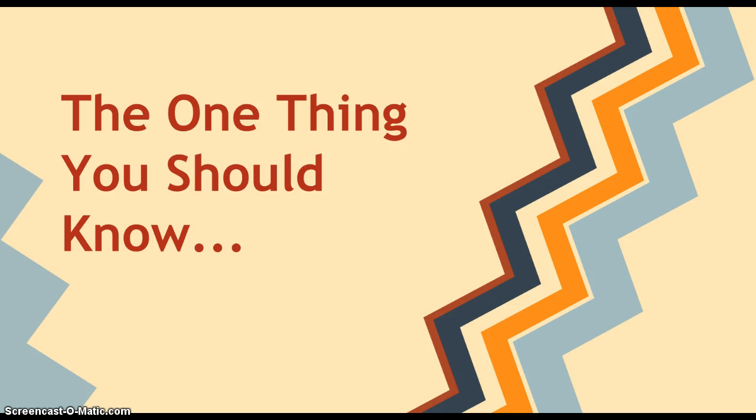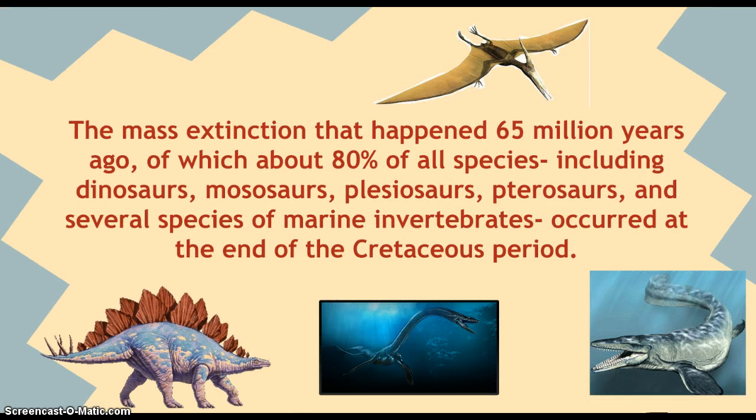And the one thing that you should know about our time period: there was a mass extinction that happened about 65 million years ago, in which about 80% of all species, including dinosaurs, mesosaurs, plesiosaurs, and pterosaurs, and several other species of marine invertebrates, went extinct. This occurred at the end of the period, and it was thought to have been caused by a huge meteor